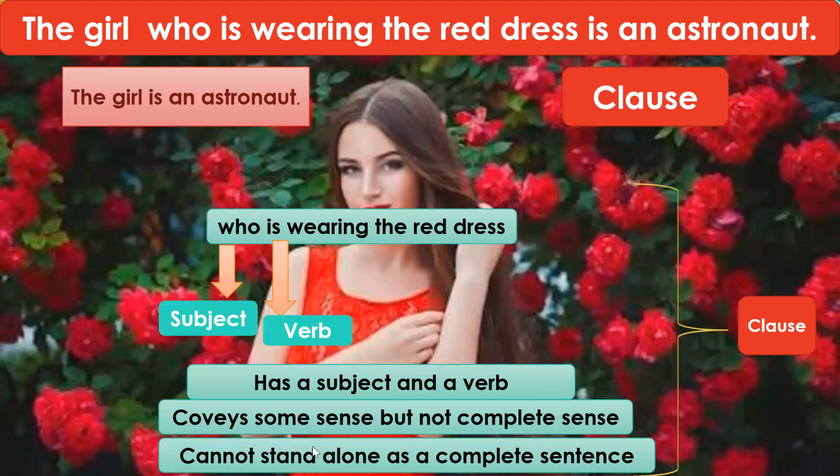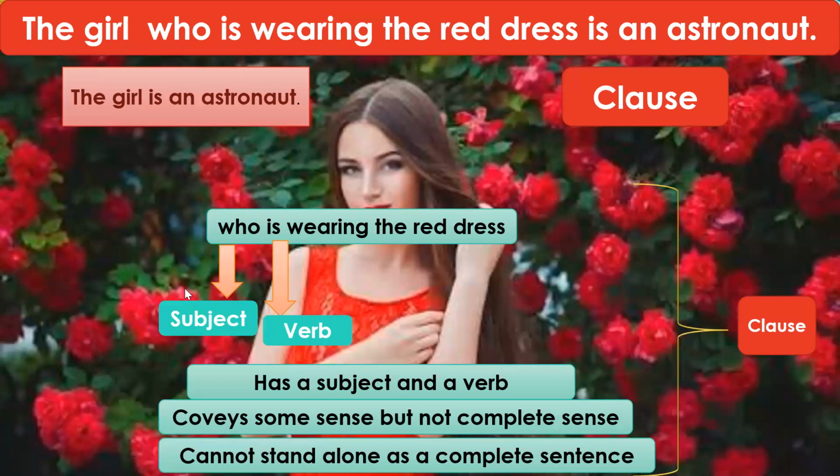But it cannot stand alone as a complete sentence. We know that "who is wearing the red dress" is not a complete sentence. But in the definition of clauses, I told you that a clause may or may not stand alone. Therefore, this is also a clause because it satisfies all the conditions of the definition of a clause.